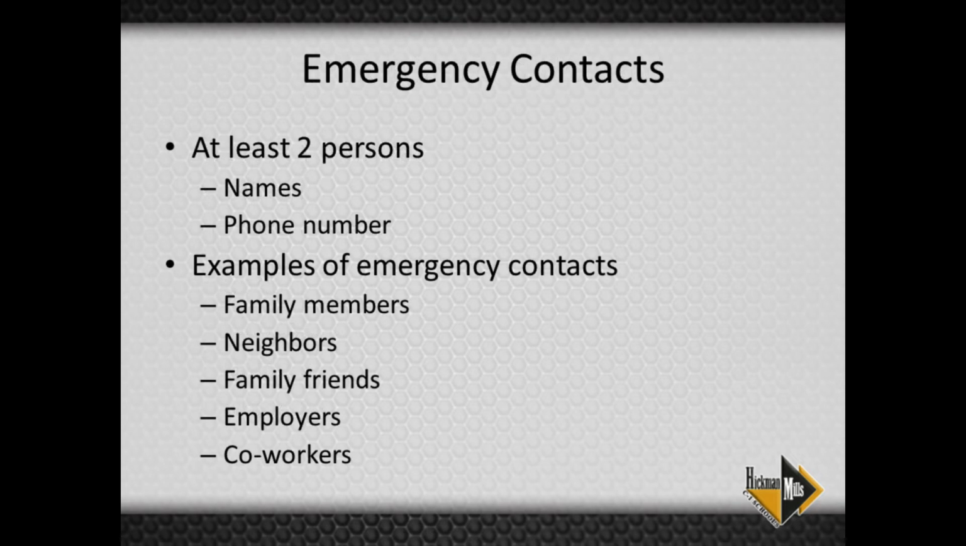You will also be asked to provide at least 2 emergency contact names and phone numbers. It is important that all students have emergency contacts that are not a parent or guardian. Emergency contacts are people who would be able to get in touch with you if the school was unable to reach you in the event of emergency. Examples of emergency contacts include other family members, neighbors, family friends, employers, and coworkers.